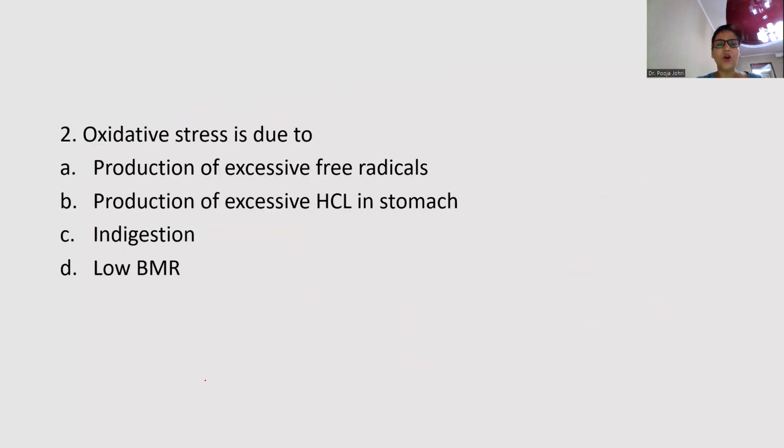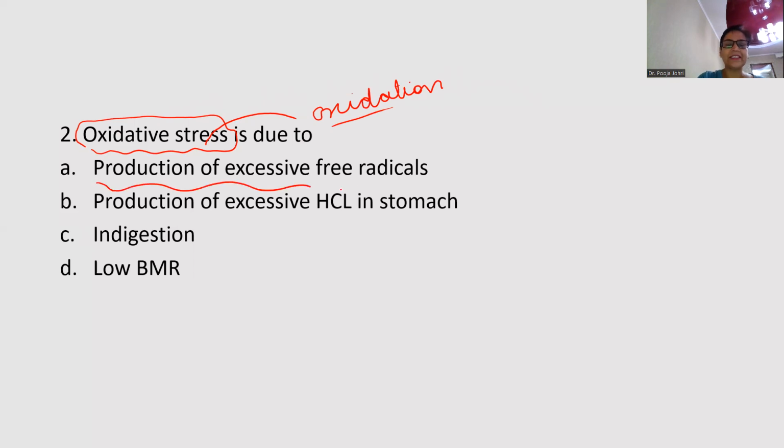Moving on to the next question, oxidative stress. Now see, oxidative stress is a very, very important term, which is released due to oxidation. I won't take this question into that much detail because this is a very basic question and a very elaborative question also. In our body, oxidative stress is mainly due to the production of excessive free radicals. First of all, let me just tell you the answer to this question.